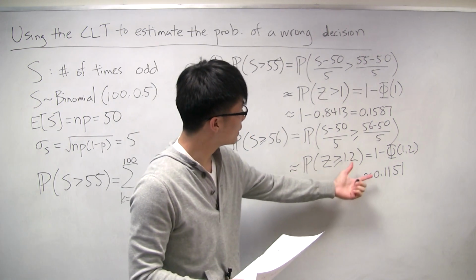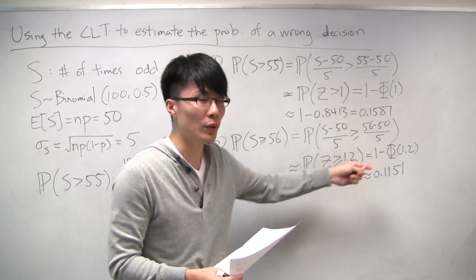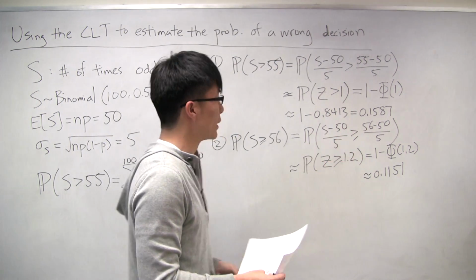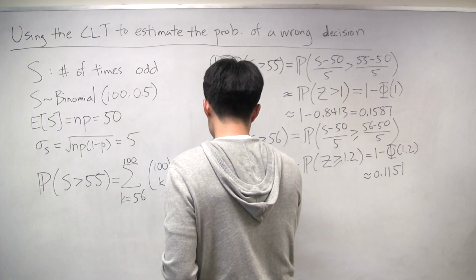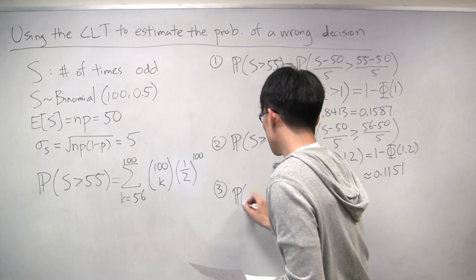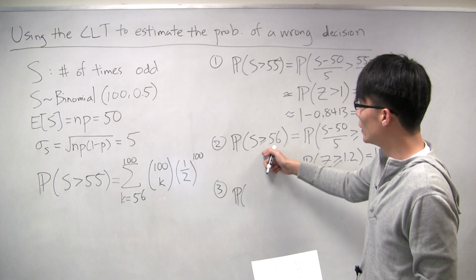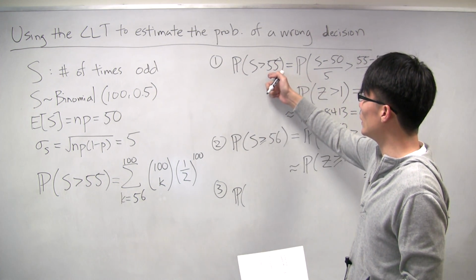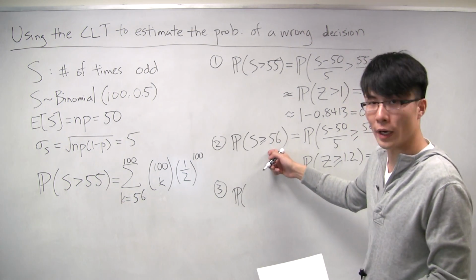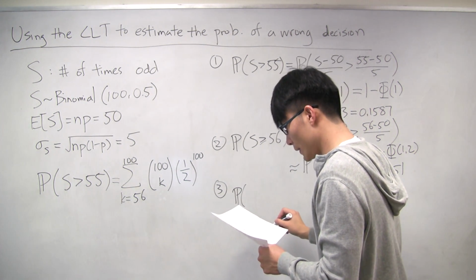They're not too different, but there is a fairly significant percentage change between the two. So which one is right? Or is there an even better way? Some kind of middle ground. And that is exactly the third way of doing it. And this is also the De Moivre-Laplace approximation to the binomial. So instead of taking strictly either of the two integer values, 55 or 56, what we do is we take the middle ground.